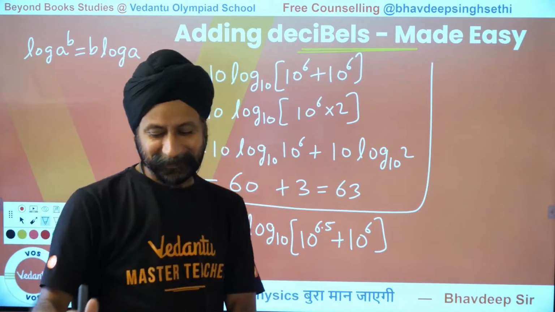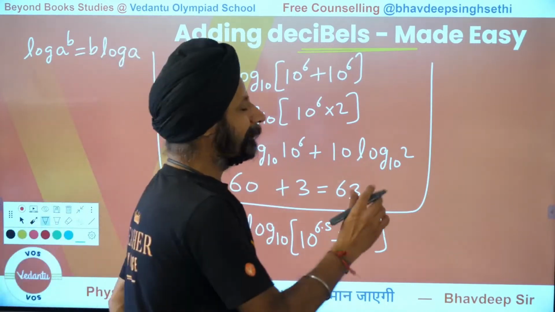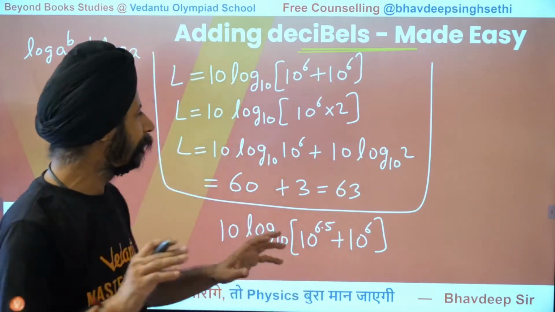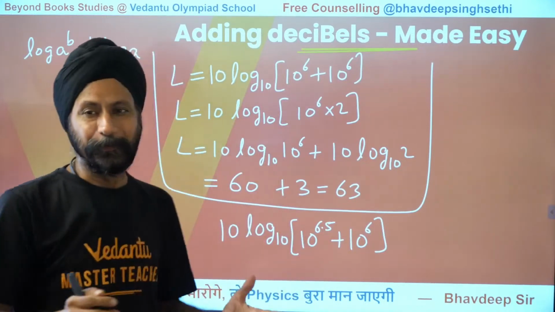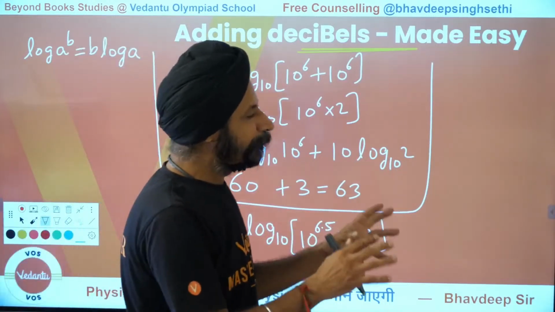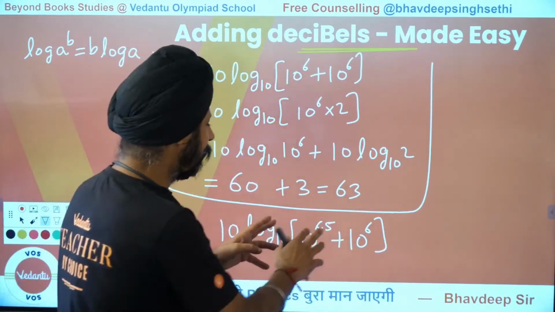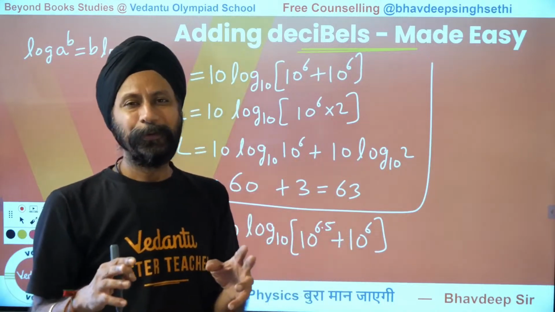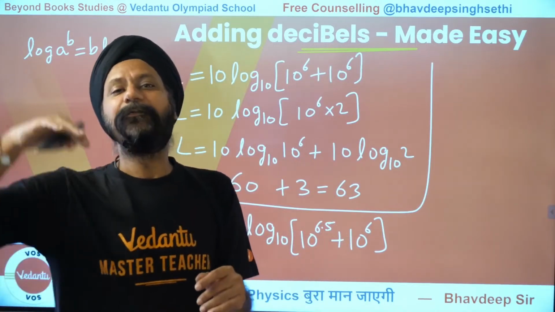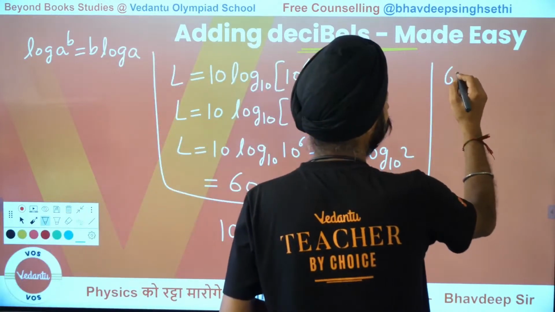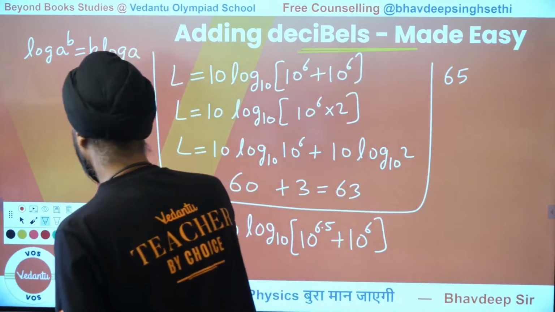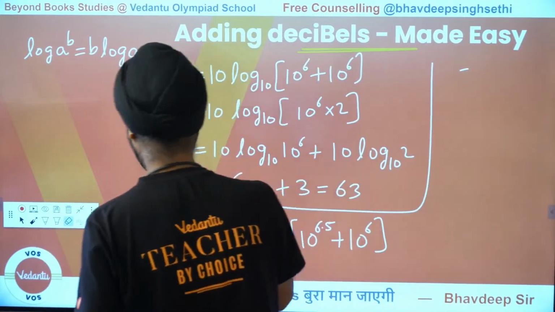So here is something that you may have to think about. What if there was zero? What if this was zero? If the difference between them was zero, we are saying the level would be 3 up, right? 65 and 65. Let's make some easy numbers because 5 is not right.